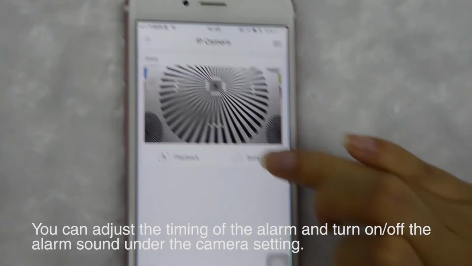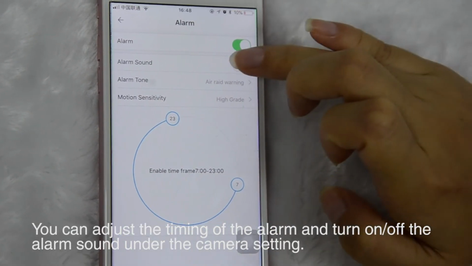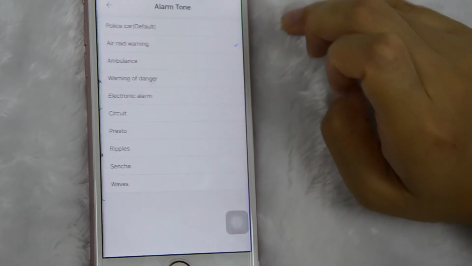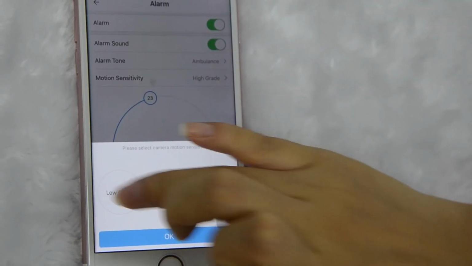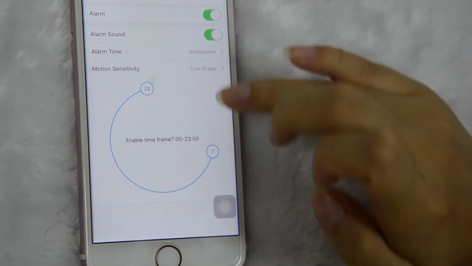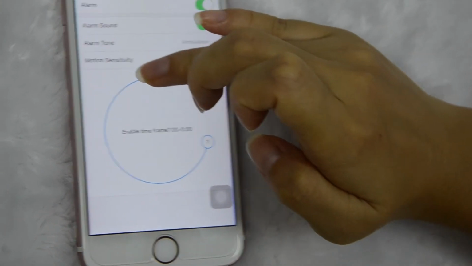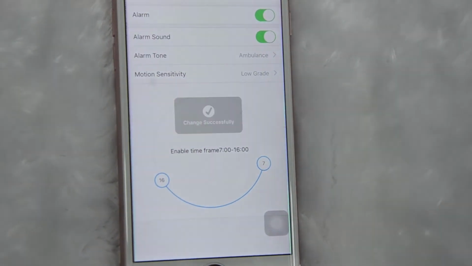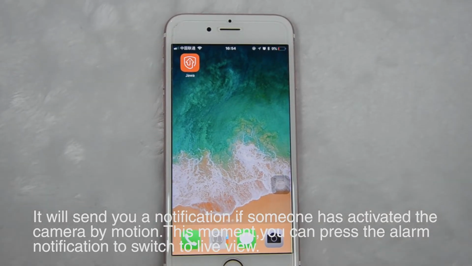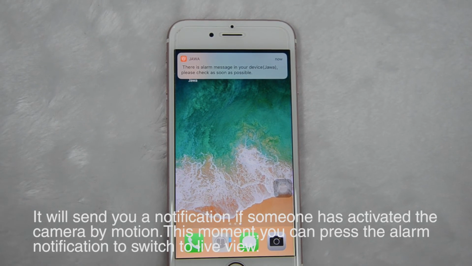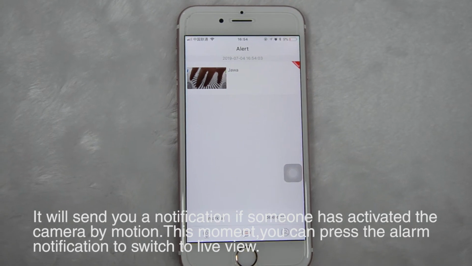Motion alarm. You can adjust the timing of the alarm and turn the alarm sound on or off under the camera setting. It will send you a notification if someone has activated the camera by motion. At this moment, you can press the alarm notification to switch to live view.